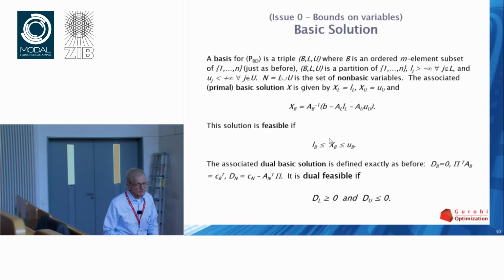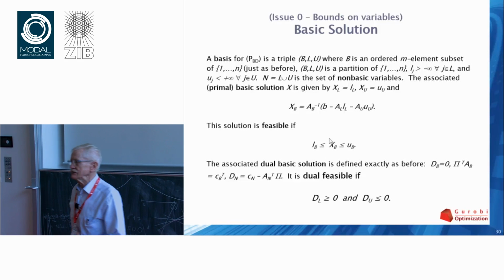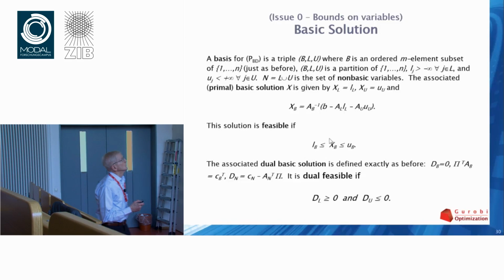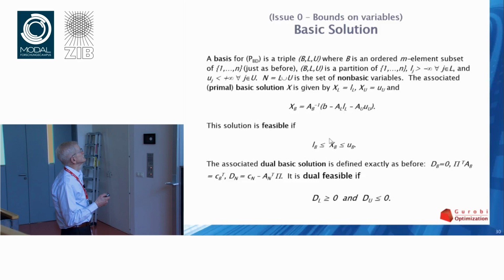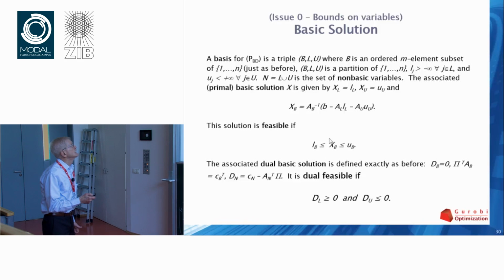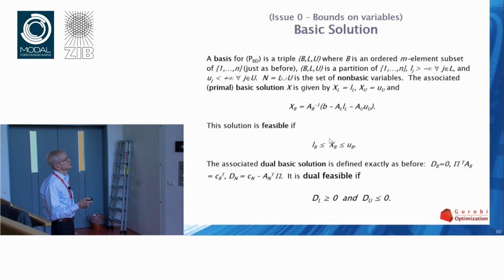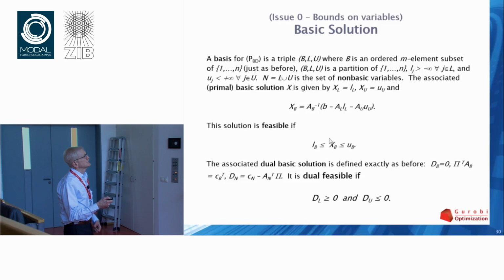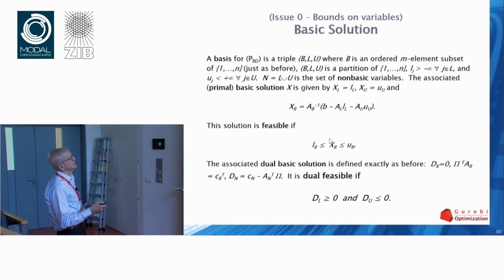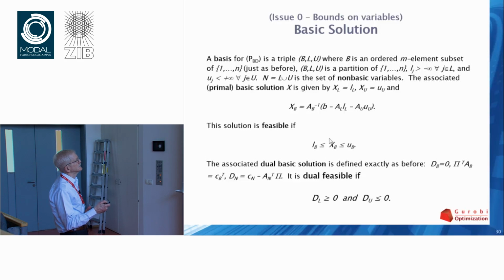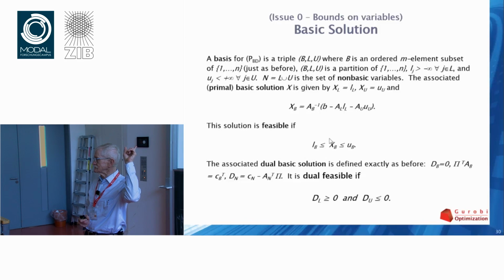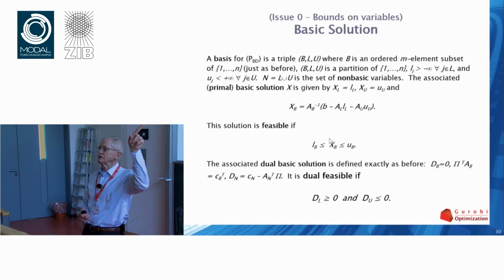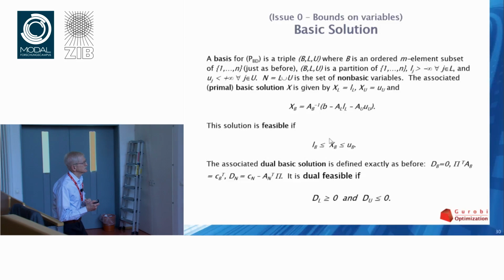So, a basic solution. What is a basic solution for a problem that has bounds? We define it in this way. A basis P is a triple B, L, U, where B is an ordered m-element subset, just as before. And L, U is a partition of 1 through n, such that l_j, the lower bound, is greater than minus infinity for everything in L, and u_j is less than plus infinity for everything in U. So you may notice I've assumed there are no free variables. Every variable has some finite bound. Okay? We'll come back to that.